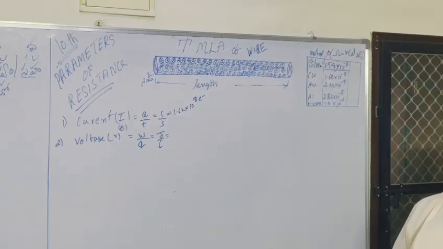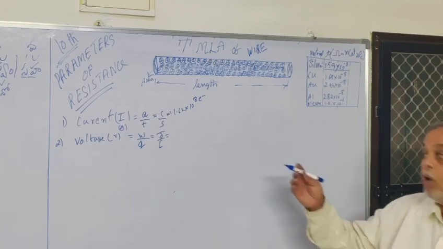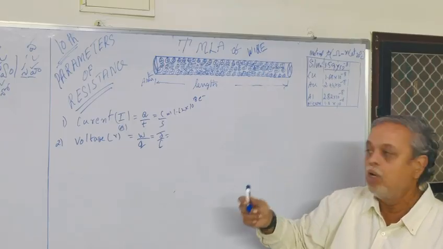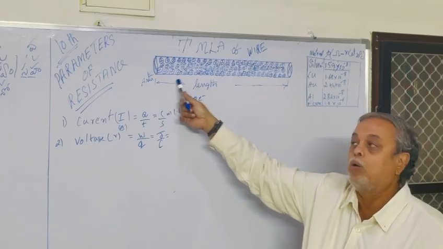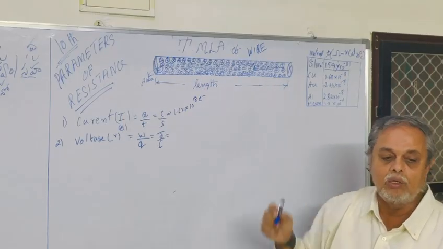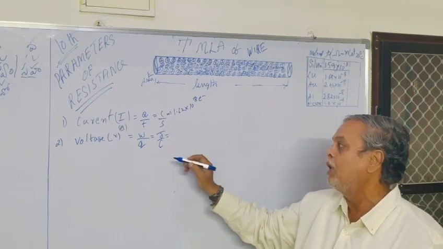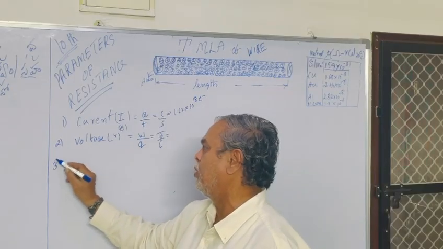Because of the pressure of the electrons, a potential difference is formed from low potential to high potential. One coulomb of charge moves from a lower point to a higher point. In 1 second, 1 joule of work is done. That is voltage.